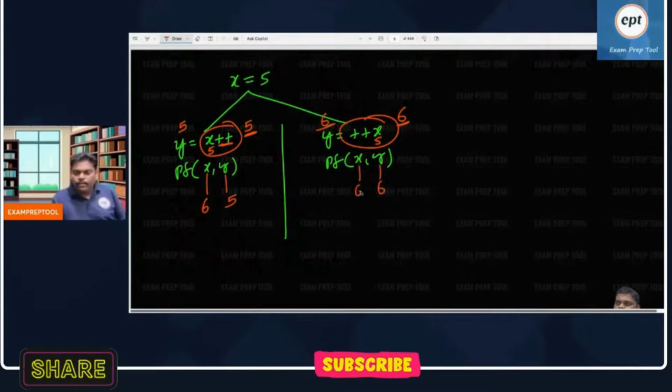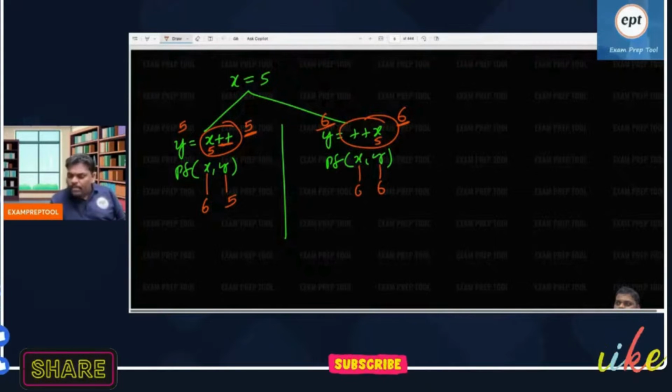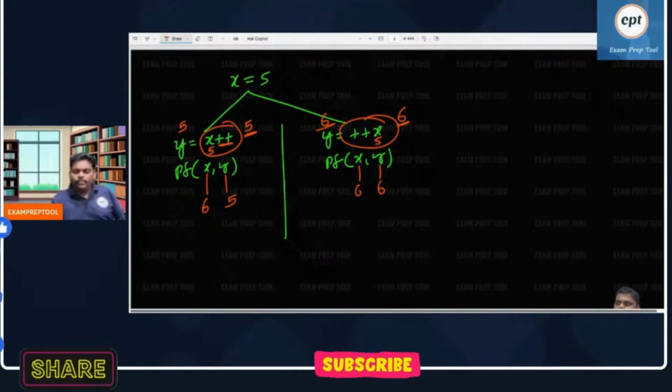Everyone knows this. Only for namesake I wrote pre-incrementation, post-incrementation. Are you comfortable? Very simple. Post incrementation means first store, then increment. Pre-incrementation means first increment, then store. That's it. Post incrementation, pre-incrementation, are you comfortable?